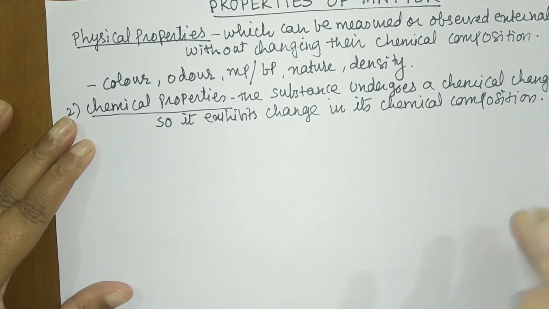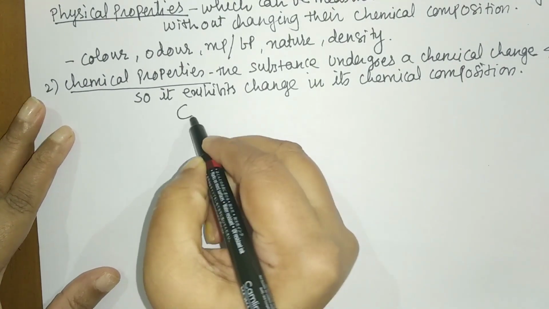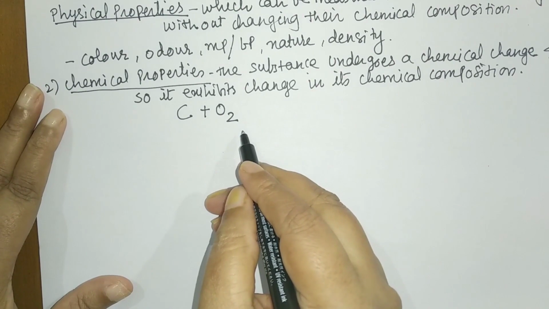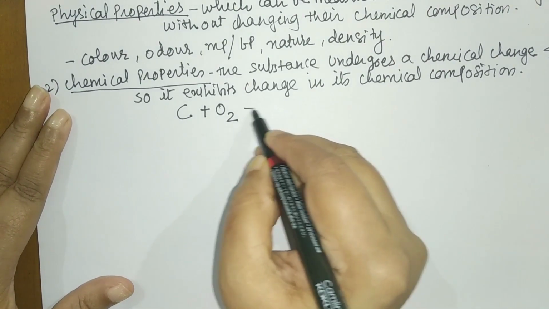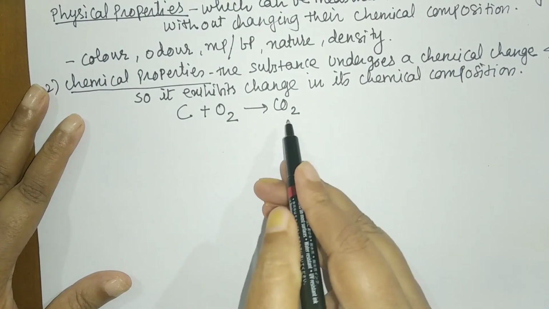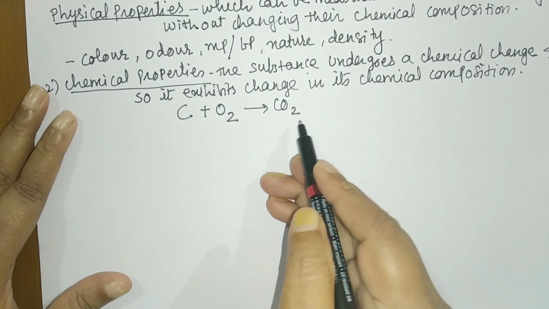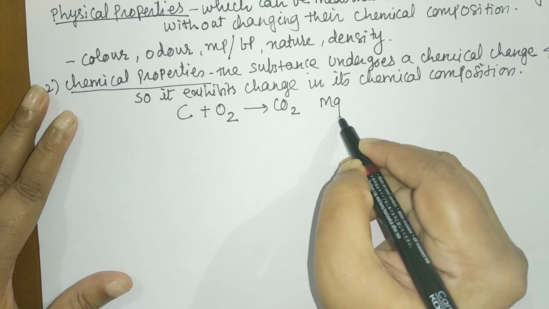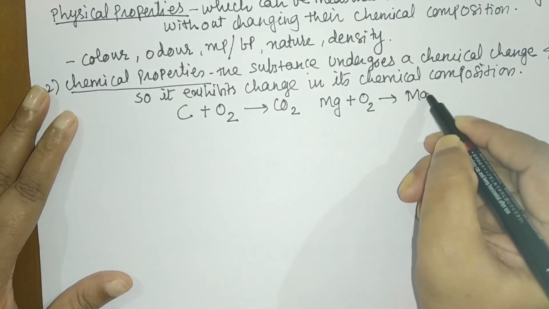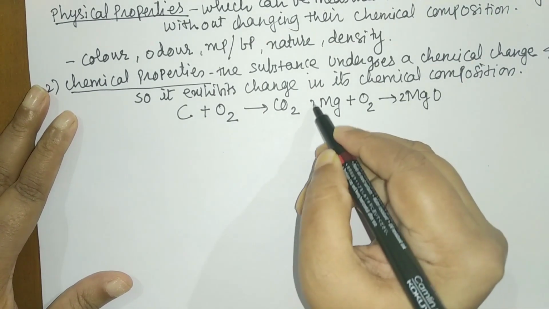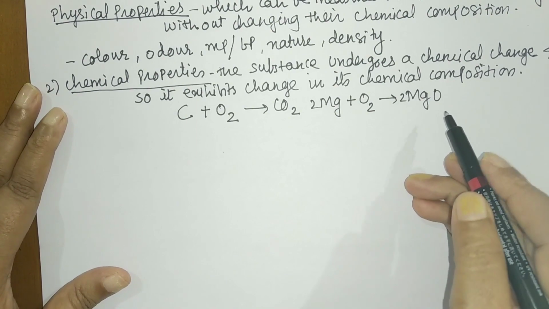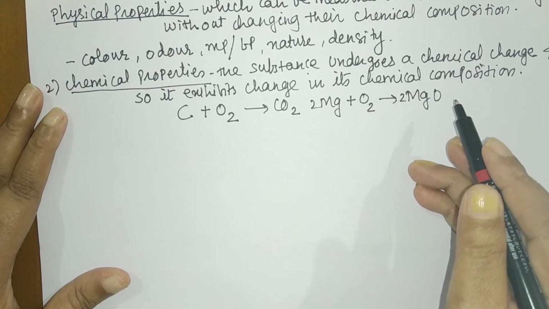The best example I can give here is carbon. When I combine that with oxygen, you can call this an oxidation or combustion reaction. You get carbon dioxide. So here carbon is completely getting changed to carbon dioxide. Or I can take magnesium and burn it in oxygen. What I get is MgO. So this type of reaction, where the complete chemical composition changes, they are called chemical properties.